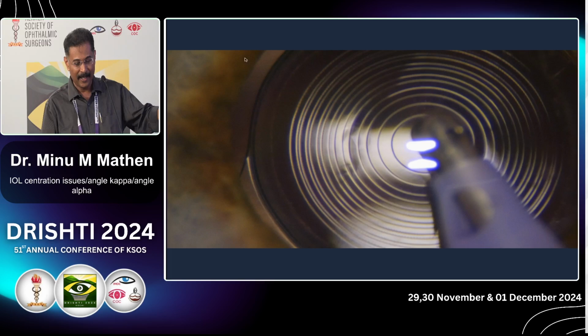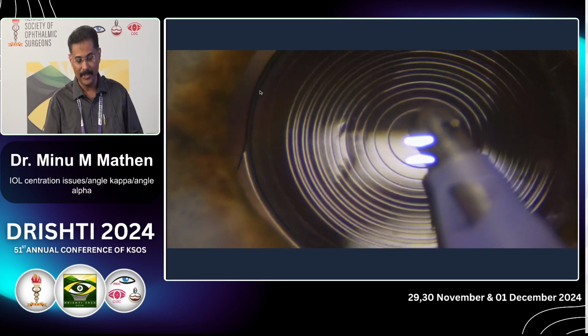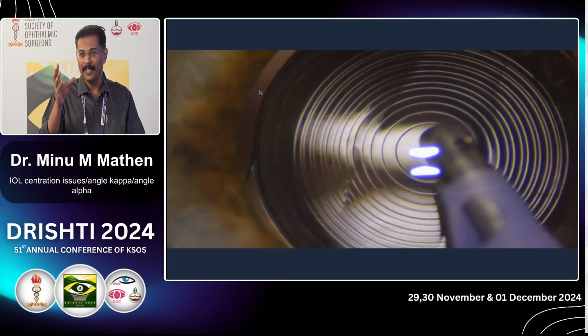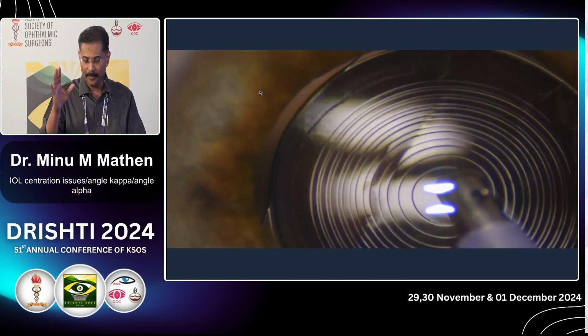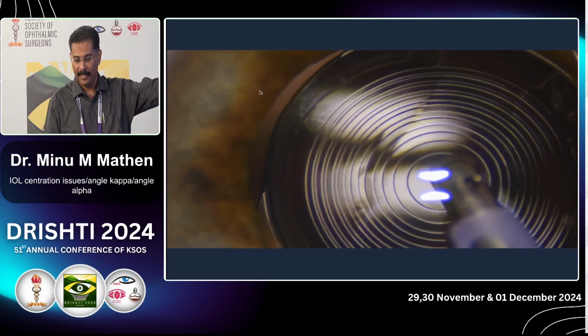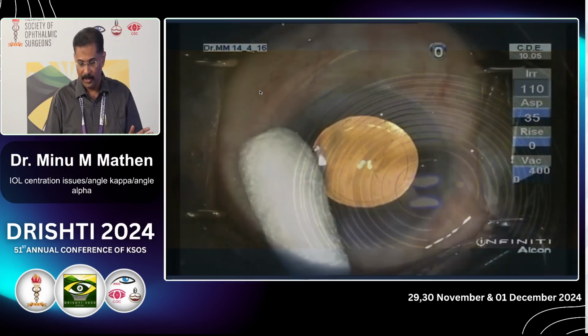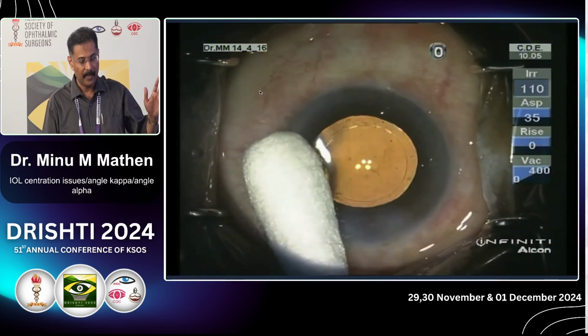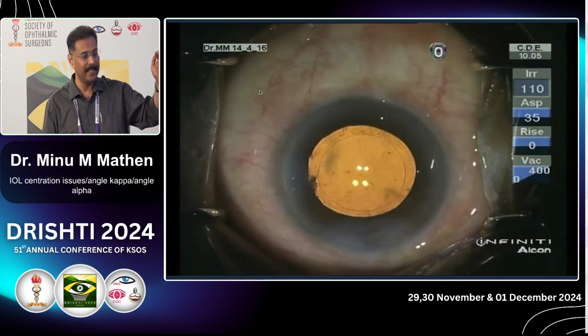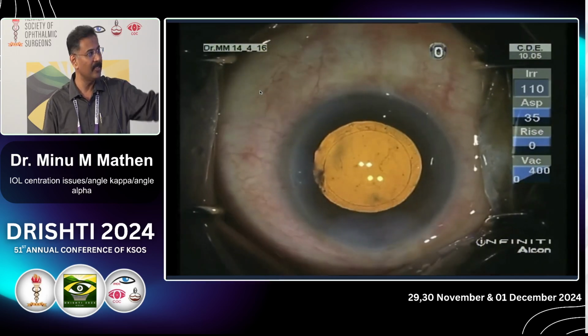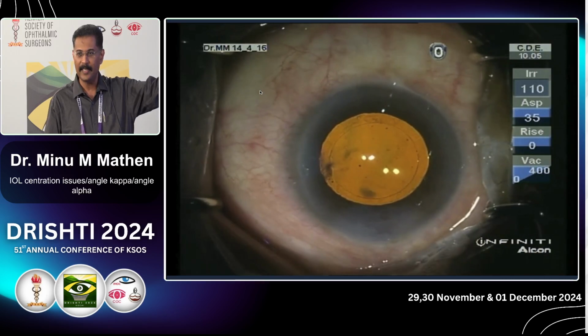Again, look at this. This is the centration which you should get. So P1 and P4, you can see P4, P1, P2 together. They should be in the central ring, and if that is so, when the patient is looking at the light, then you are well centered. The second thing is, sometimes even if the patient looks at the center, there will be a slight shift, but the lens looks very centered. So this lens is well centered inside the bag.